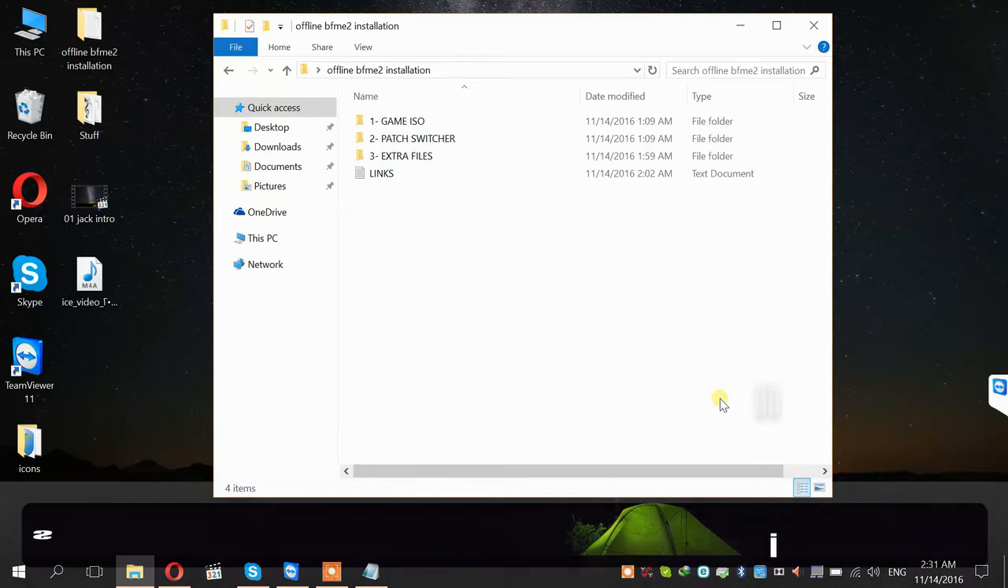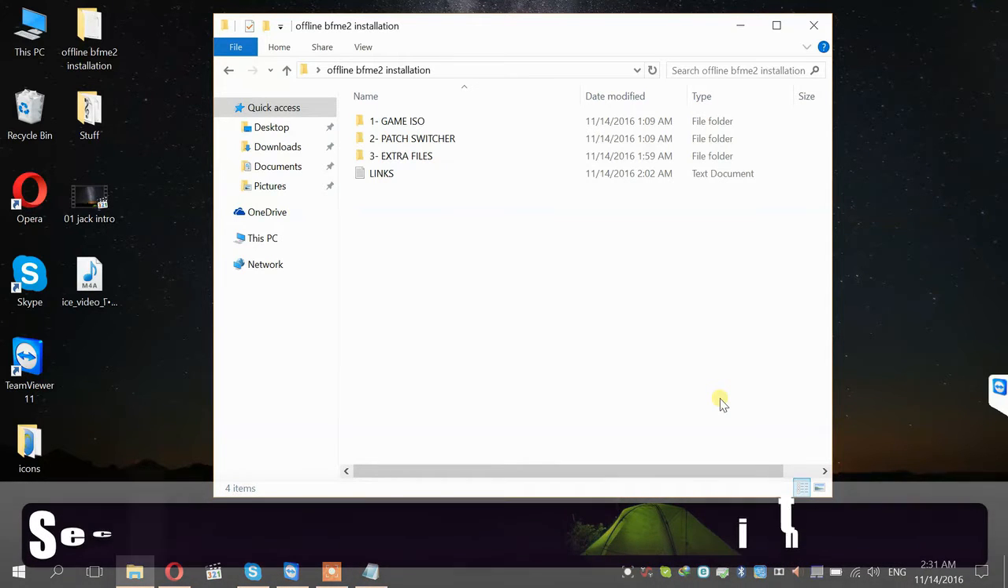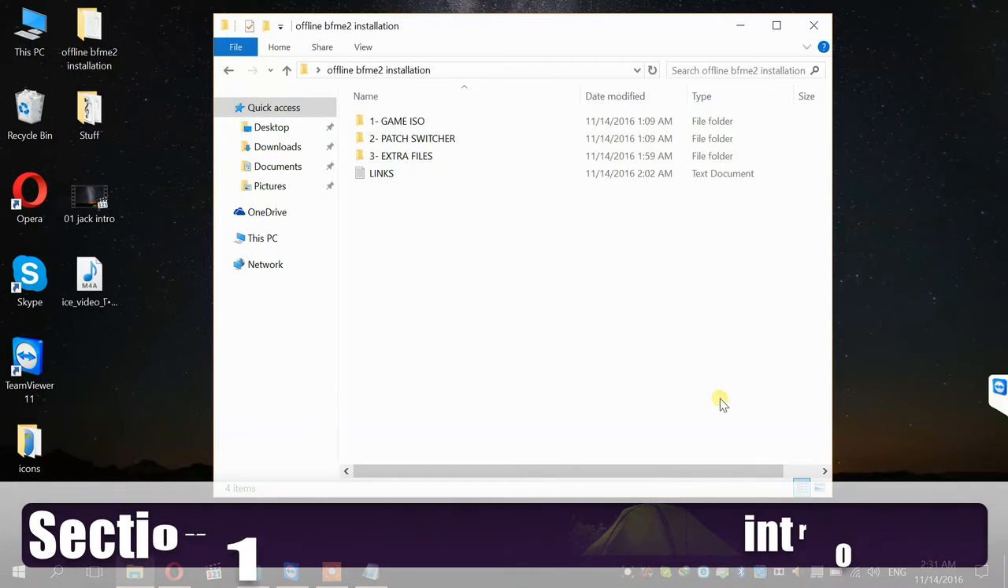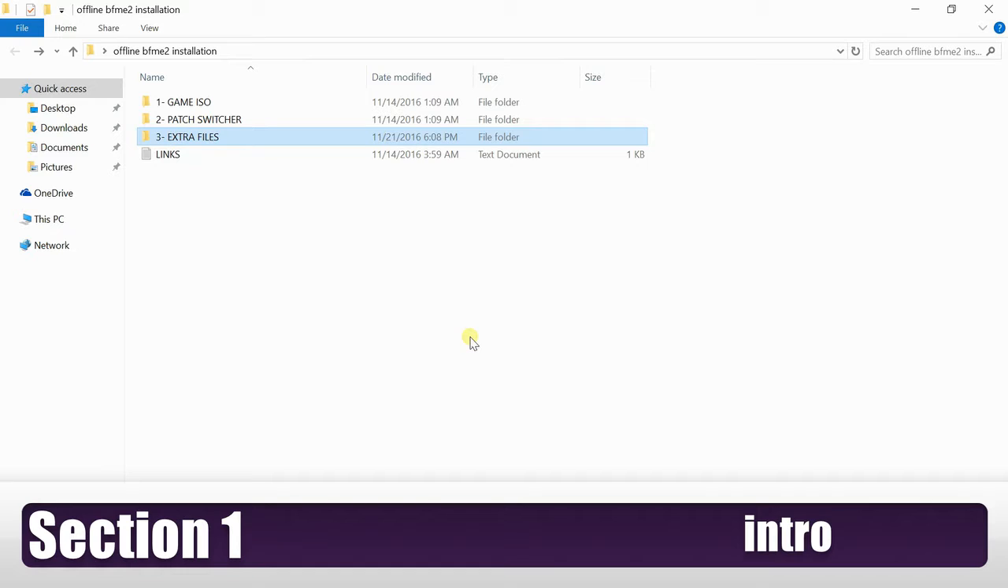Alright then, so here we have a list of folders containing the files and applications, everything you will need for the installation process. I'm now going to hand you over to Captain and he's going to walk us through it. Hello everyone, this is the Captain. I'm going to show you how to download, install and run the BFME2 game with the T3A sellers.